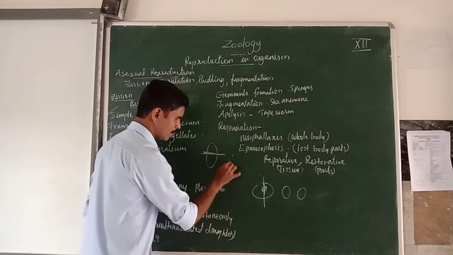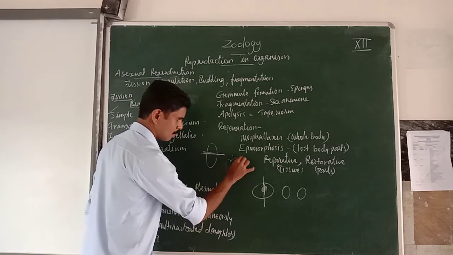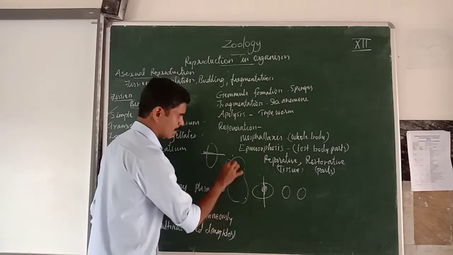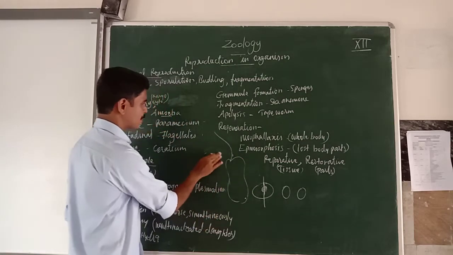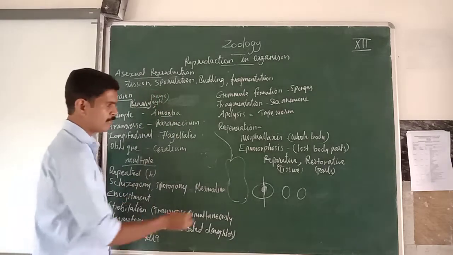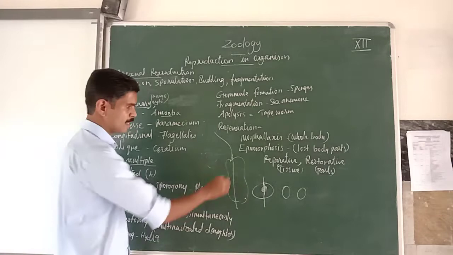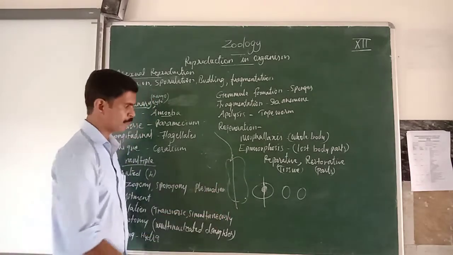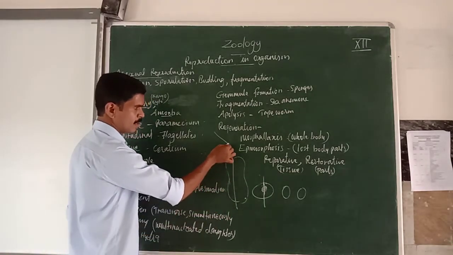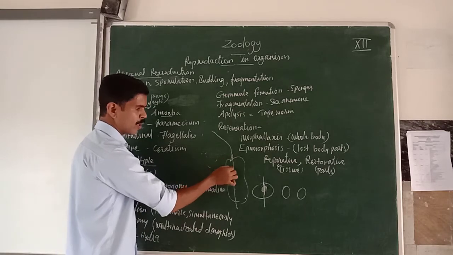See, here only one flagellum is present in the flagellate. When the fission takes place in this direction, the flagellum moves to one organism.